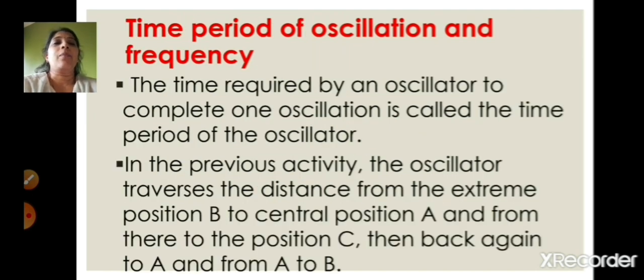Now we are going to see about the time period of oscillation and frequency, right? The time required by an oscillator to complete one oscillation is called the time period of the oscillator, right? So the completion of one oscillation is known as the time period of the oscillator. Now in the previous activity, the oscillator traverses the distance from the extreme position B to central position A, and from there to position C, then back to A, and from A to B, right?